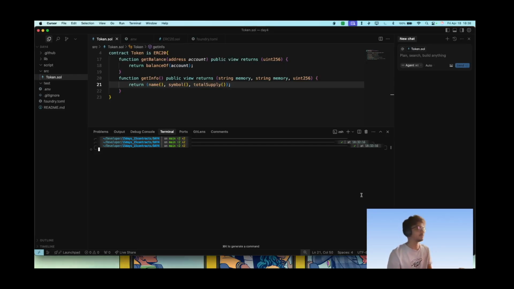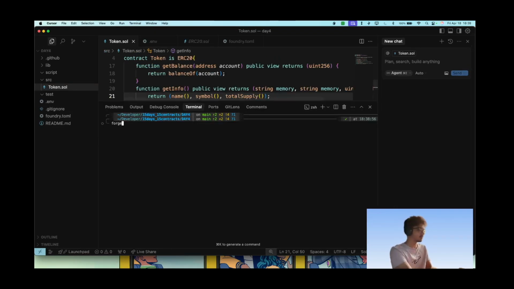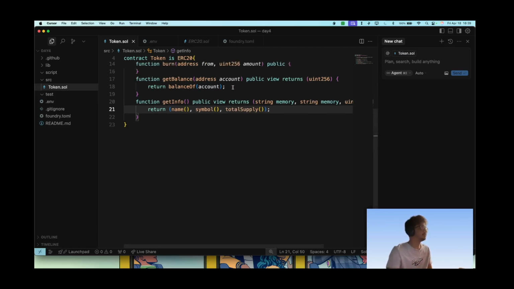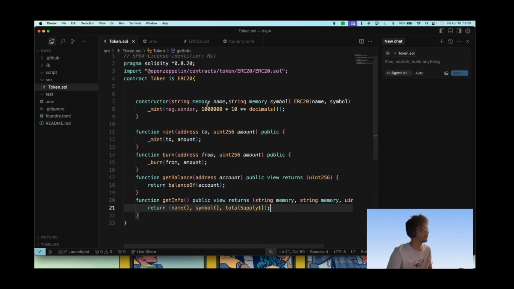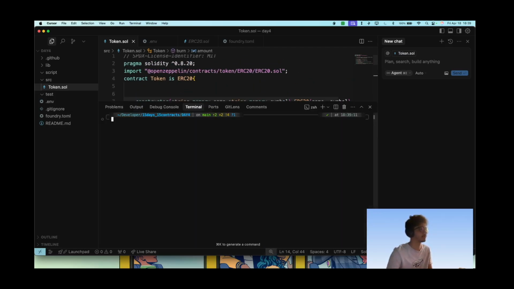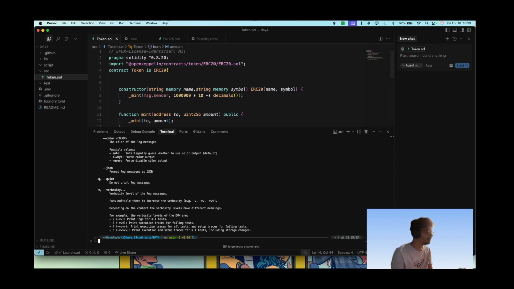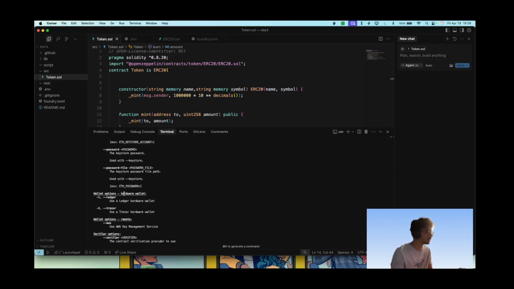So I have set up my private keys and RPC URL. Now let's call the forge create command. Forge create. Let me load the stored env first. And now we need to provide two things here. So there is a name and there is a symbol that we need to provide. Okay, so we will use something called forge create. Let's go for help, and we will use something called constructor args here.